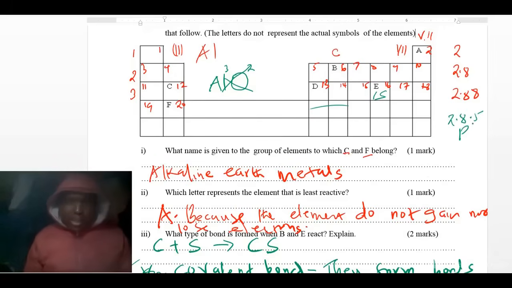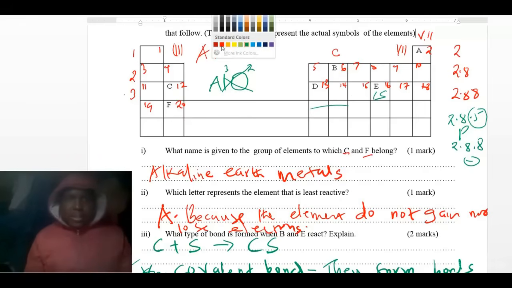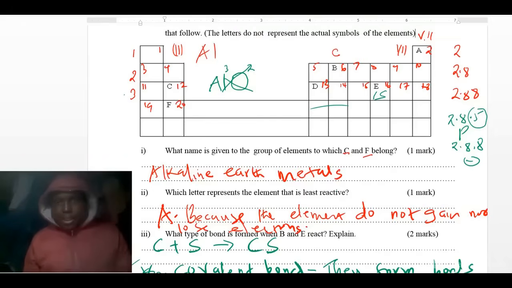What happens during a chemical reaction? It is going to gain 3 electrons to be stable. So it is going to gain 3 electrons to be 2 8 8. Therefore, if an element gains electrons, it becomes negatively charged. So the element is in period 3 and it is number 15. Therefore, you indicate number 15. The element is here because it was element G. So number 15 here, you write G. So that's where that element is.